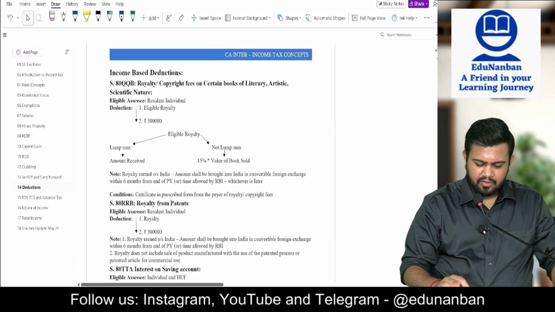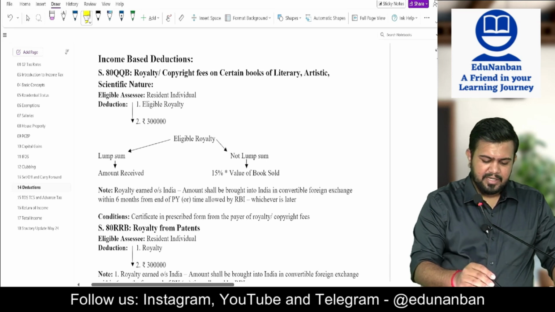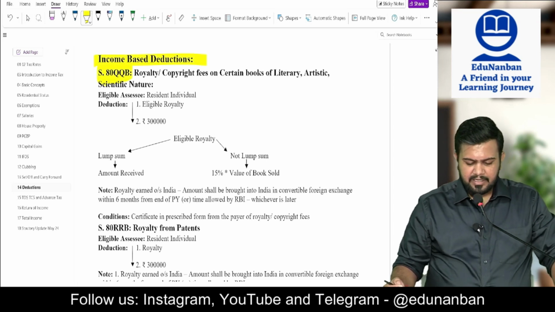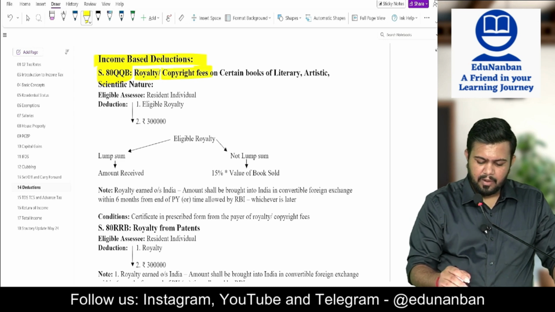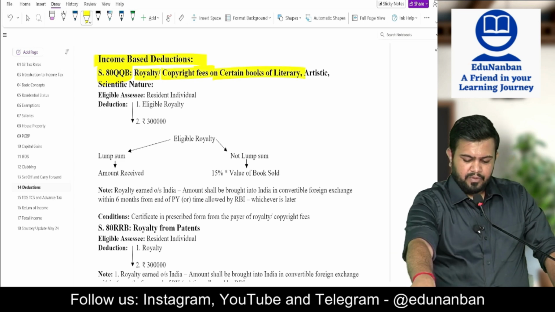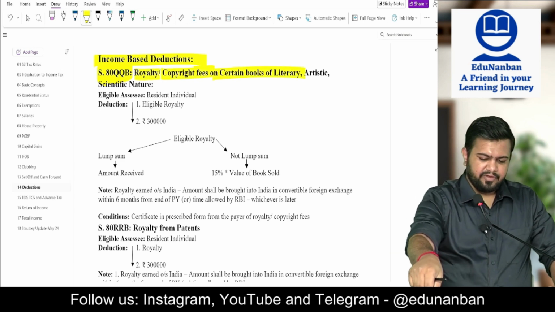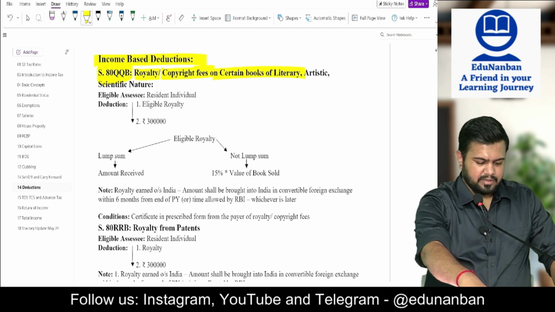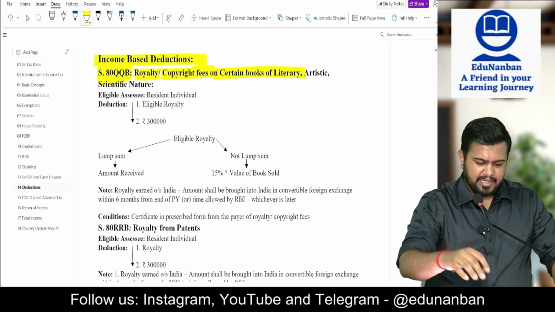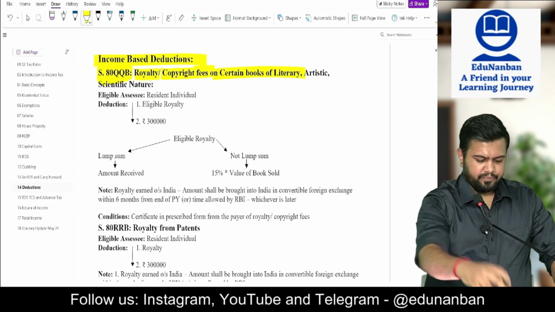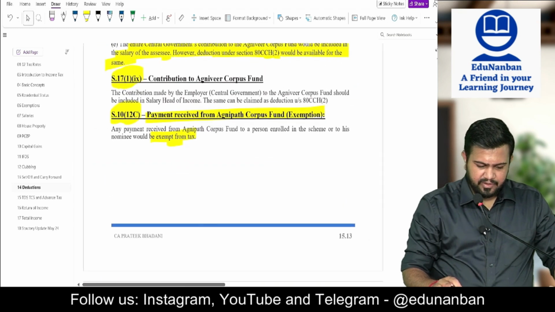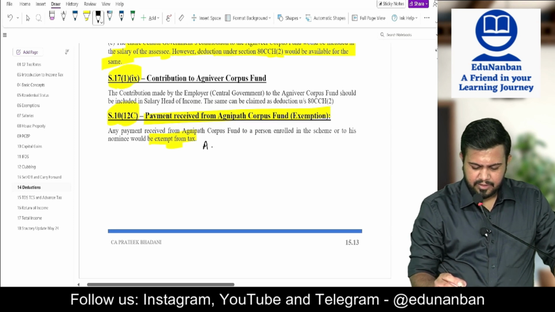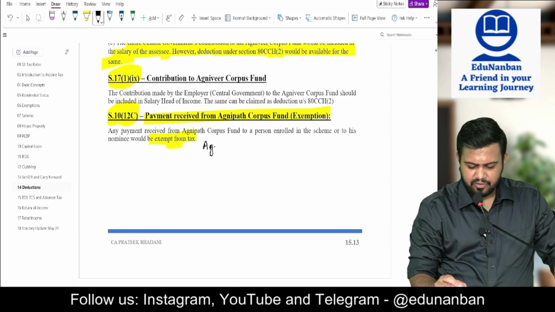This is only for the Agniveer corpus fund. Now let us see other income based deductions, 80QQB and 80RRB. 80QQB is for royalty and copyright fees on certain books of a literary, artistic or scientific nature. For this Agniveer corpus fund, you can just draw a small table. It will be easier for you to remember.